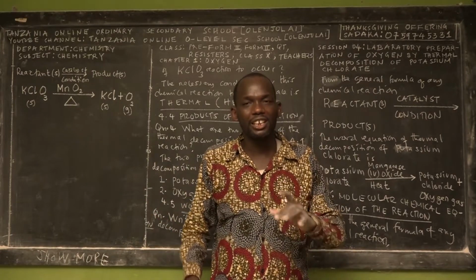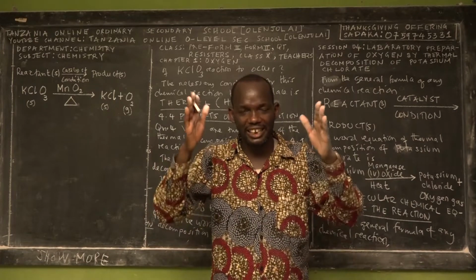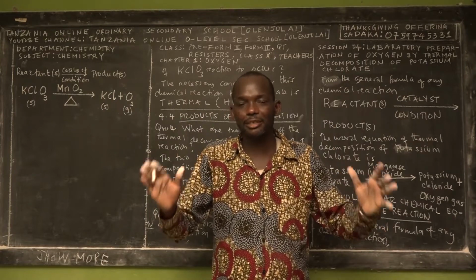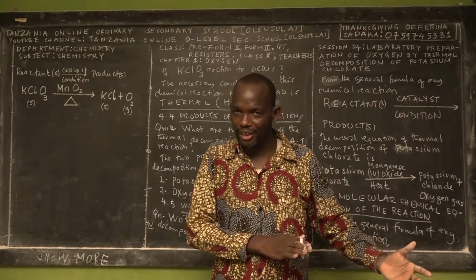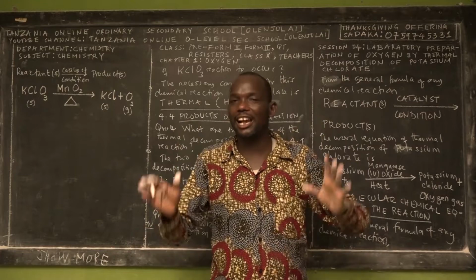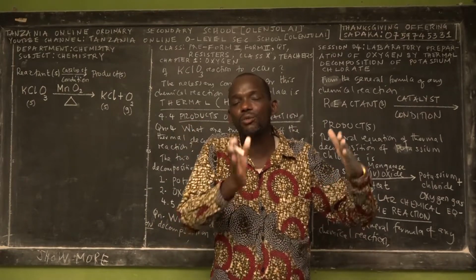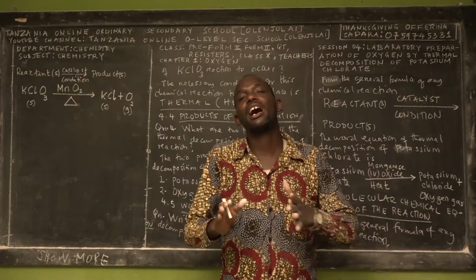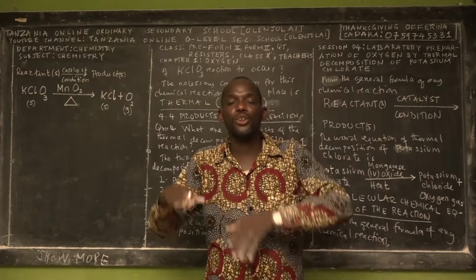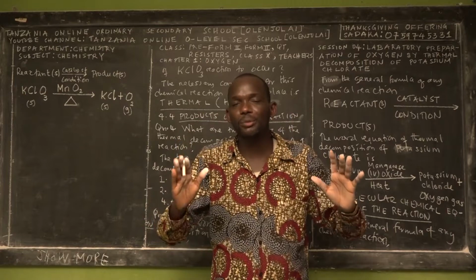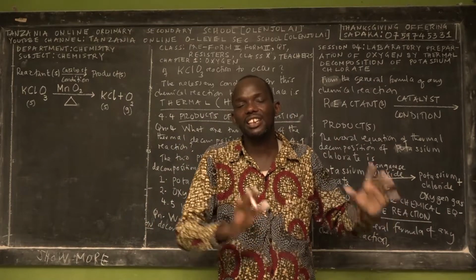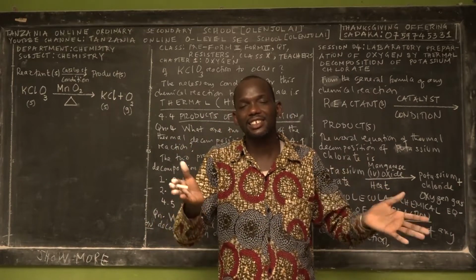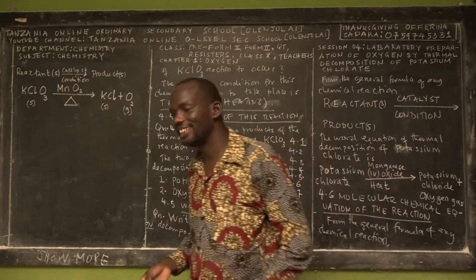Are you ready for that? Don't balance the number of atoms in the catalyst. Just balance the number of atoms in the reactant side and the product side. They have to be balanced. To balance means if I have 1 atom of potassium on the reactant side, I should also have 1 atom of potassium on the product side. So you use that principle for all the elements that you find in the reactant side and the product side.